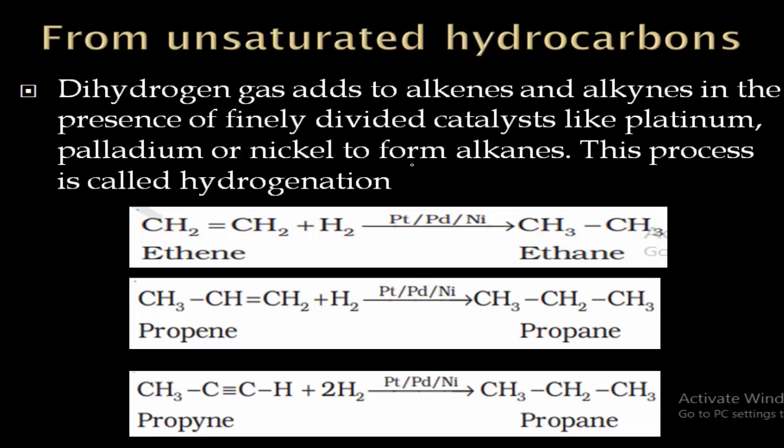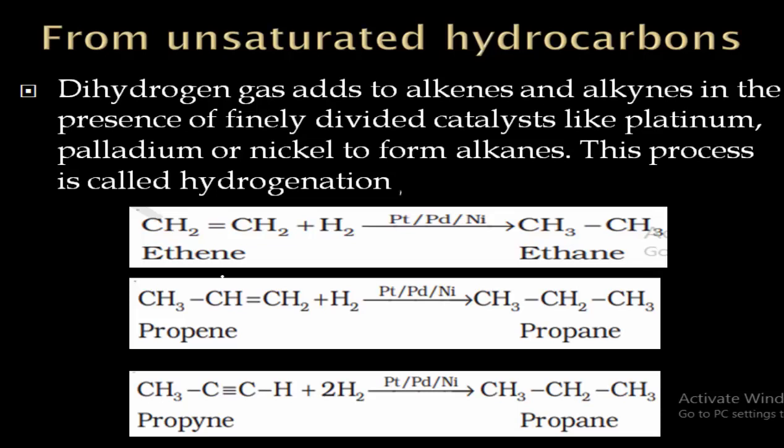You know, alkenes and alkynes won't easily react with hydrogen on their own, and hence we will use catalysts. So what do catalysts mean? Catalysts means these are the substances which help to initiate the reaction. So thus we will use a catalyst. In presence of catalyst, we will carry out the reaction, and this process is said to be hydrogenation.